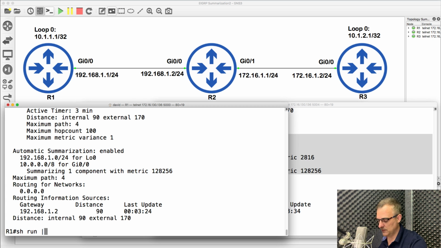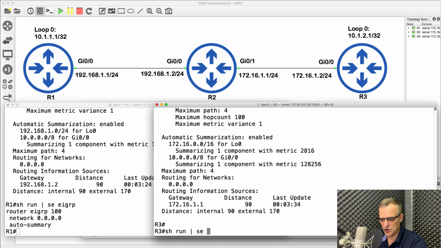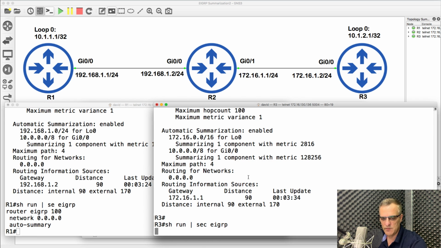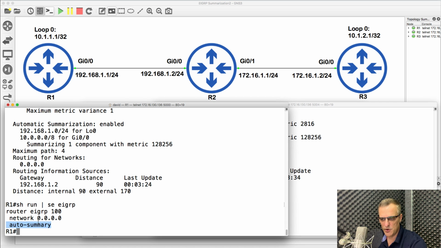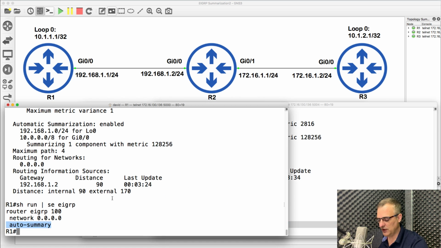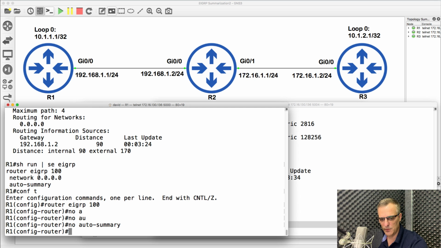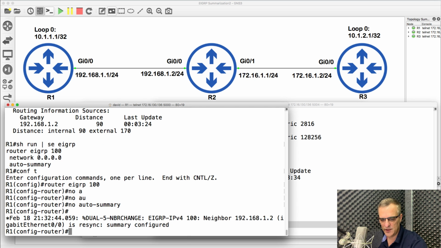Show run, section, EIGRP. And I'll do the same on router 3. Show run, section, EIGRP. And notice we have automatic summarization enabled in the EIGRP process. So conf t, router EIGRP 100, no auto-summary. Disable that.